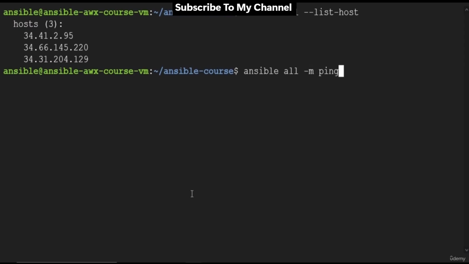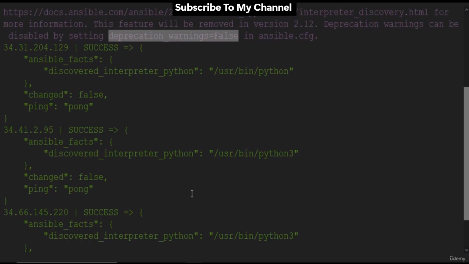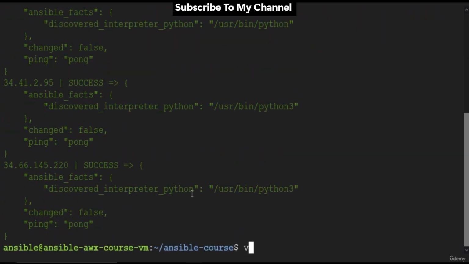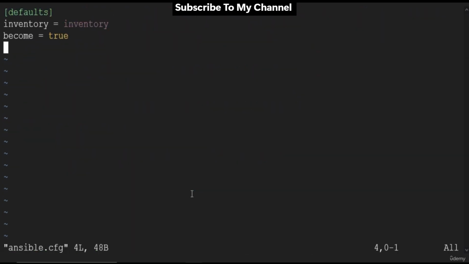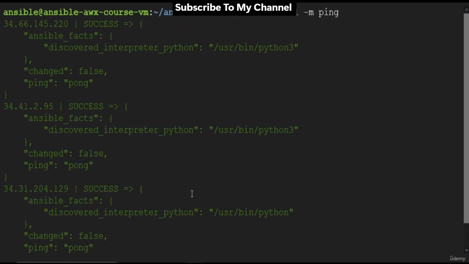Let's run the ping command. It ran successfully. My CentOS host is giving some deprecation warning. We can silence this warning by setting this argument in the Ansible configuration file. So let's edit it. Save the changes. Again run the ping command. Now the warning message is gone. So far everything is working fine.